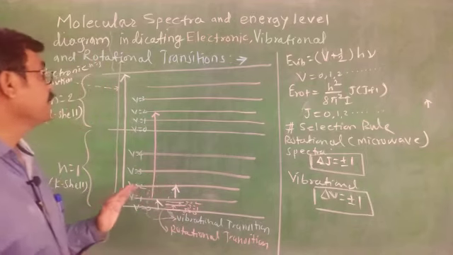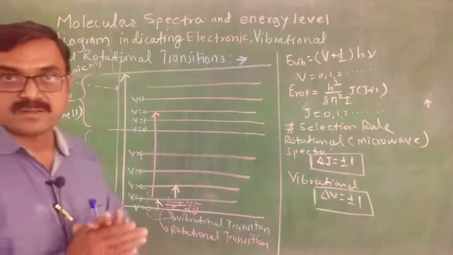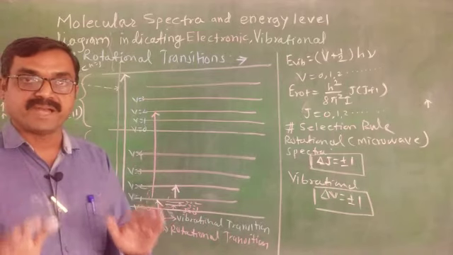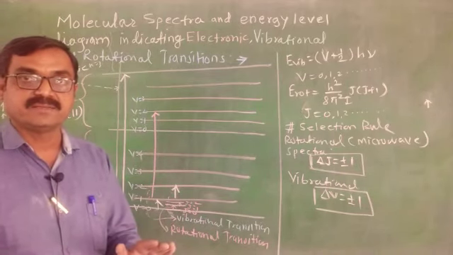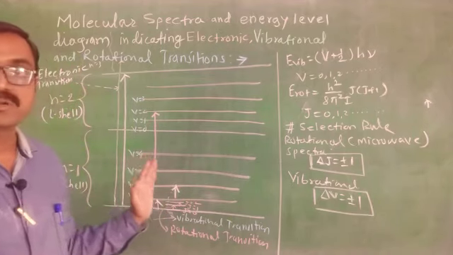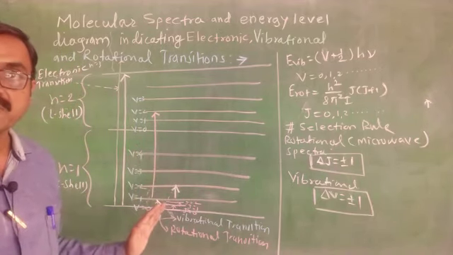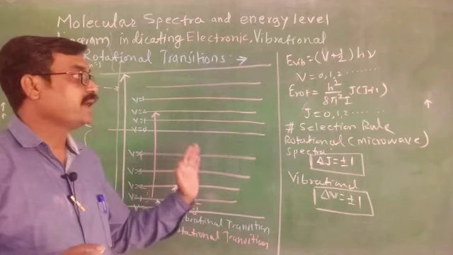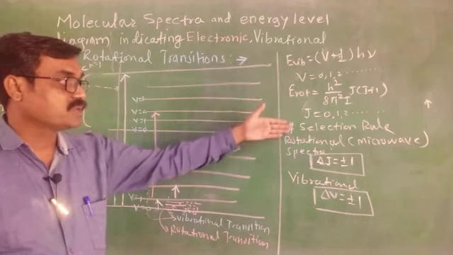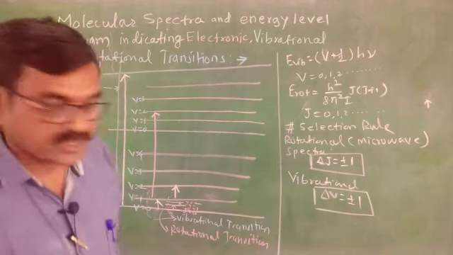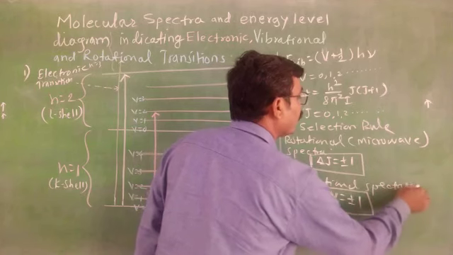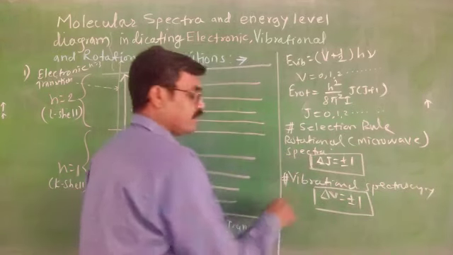In this way, we have covered molecular spectra and band spectra, the three possible transitions, and this diagram indicating the electronic, vibrational and rotational transitions, the energy of vibration, the energy of rotation, and then the selection rules for rotational and vibrational spectroscopy.